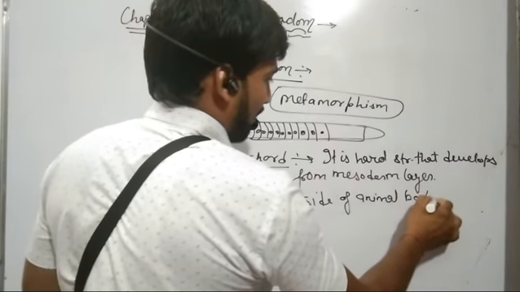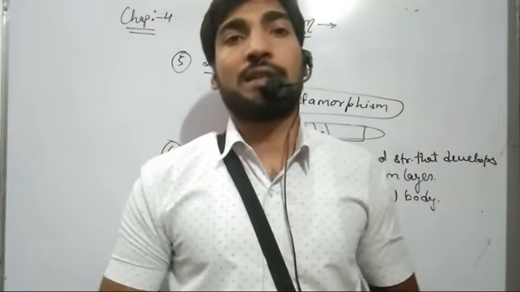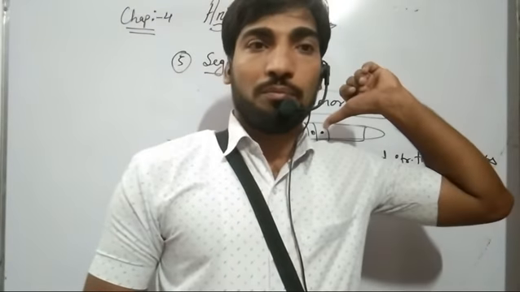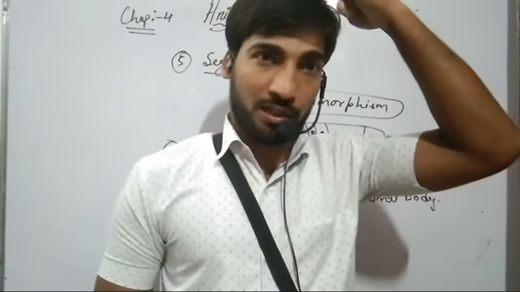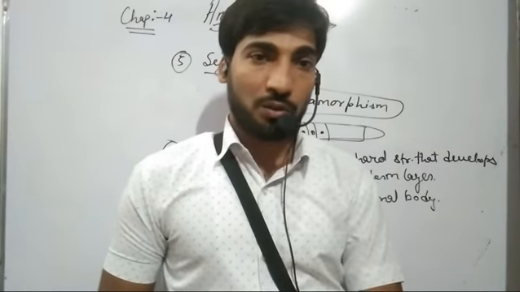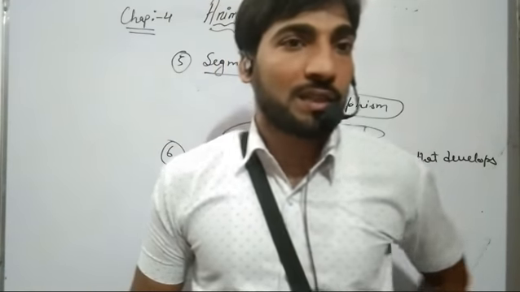Dorsal side means the back side of the animal body. The front side is known as the ventral side, and the back side is known as the dorsal side. We have anterior starting from our head, posterior towards our legs, the face side is ventral and the back side is dorsal.